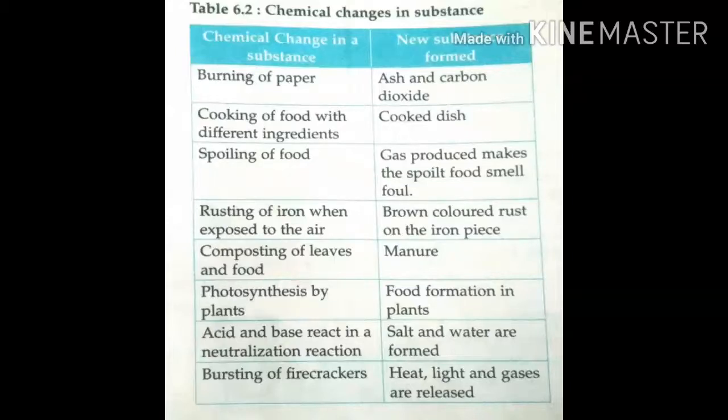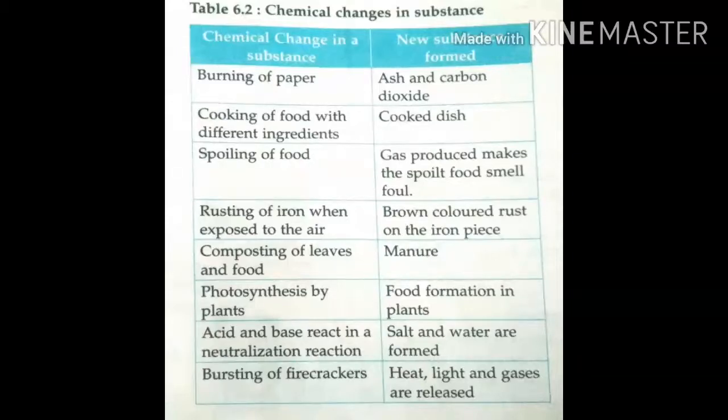These two properties are different, and we cannot get back the ingredients from the cooked dish. So this is a chemical change. Next one, composting of leaves and food. It becomes manure. Both properties are different, and this is also an irreversible change, so it's called a chemical change.